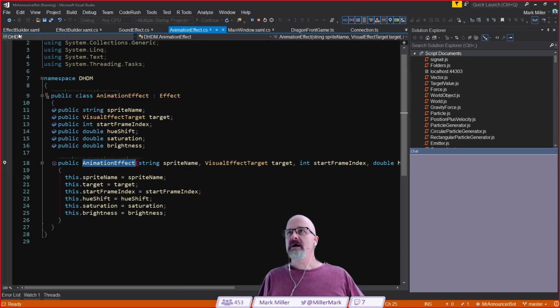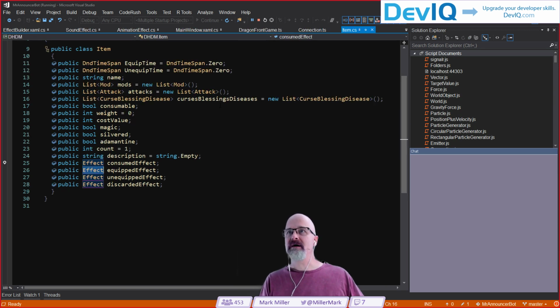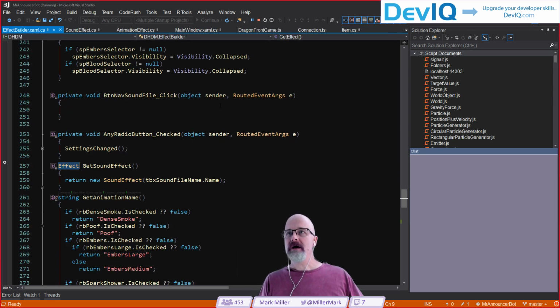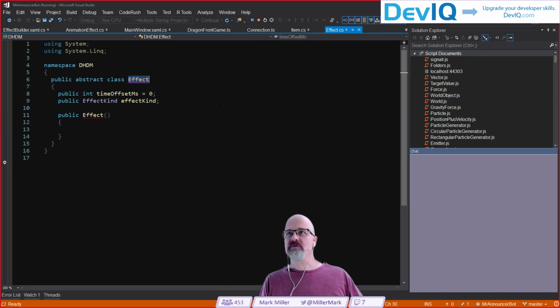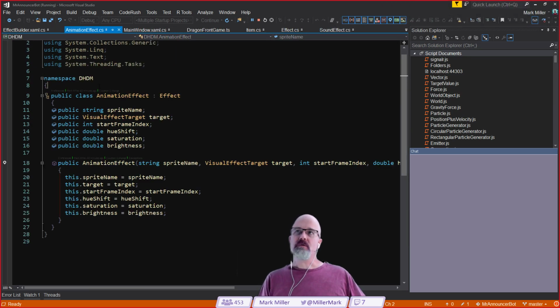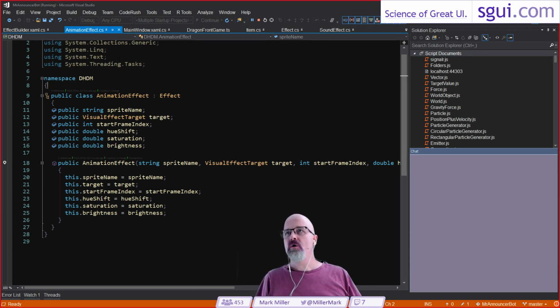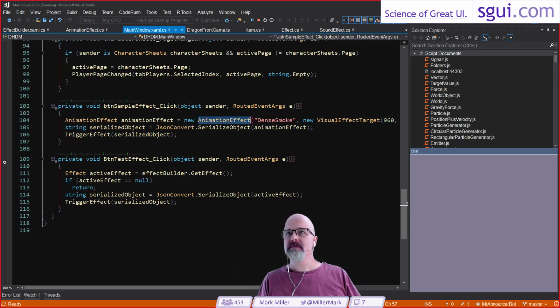Let's see. We've got an animation effect. Let's see if we have an emitter effect out here somewhere. I think we're going to run into trouble because we don't have an emitter effect, and we're going to have to build it. Yeah, I think there's a sound effect and nothing else. I think we're going to have to shut everything down and build it. Hold on, I think we might be able to give it a shot.